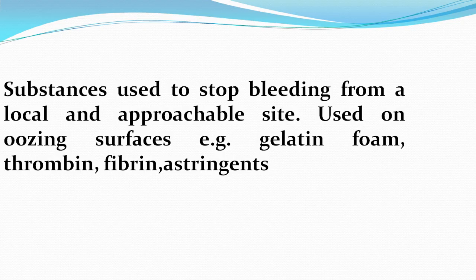Styptics. These are the substances which are used to stop bleeding from a local and approachable site. They are generally used to control bleeding in wounds and oozing surfaces. Examples are gelatin foam, thrombin, fibrin and some astringents are also used to stop bleeding.